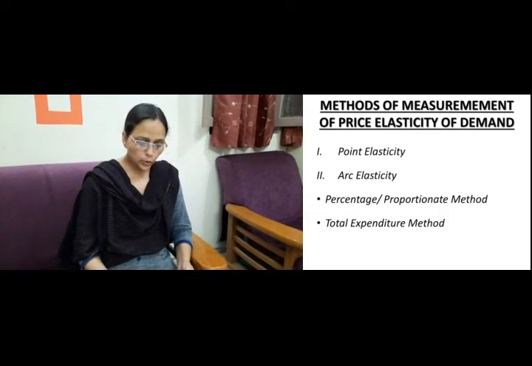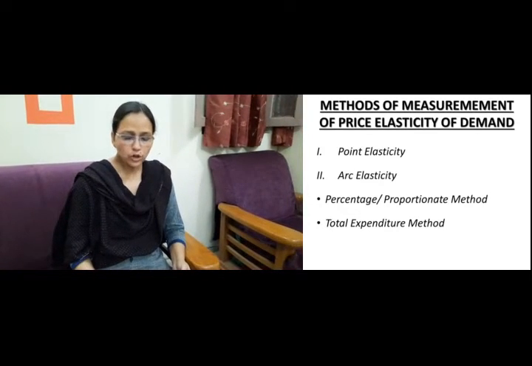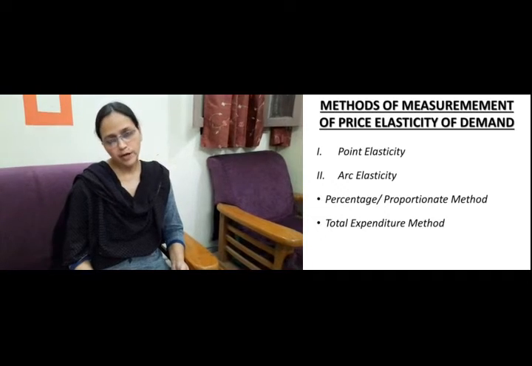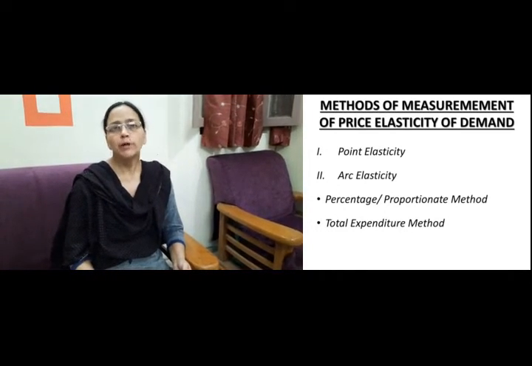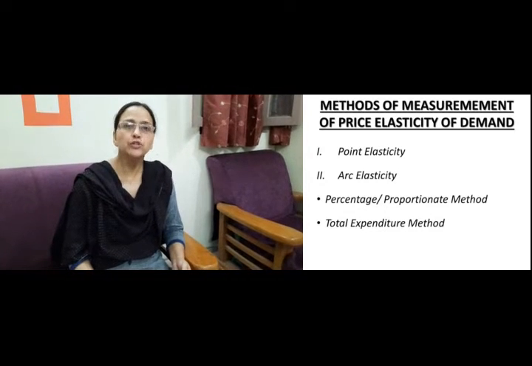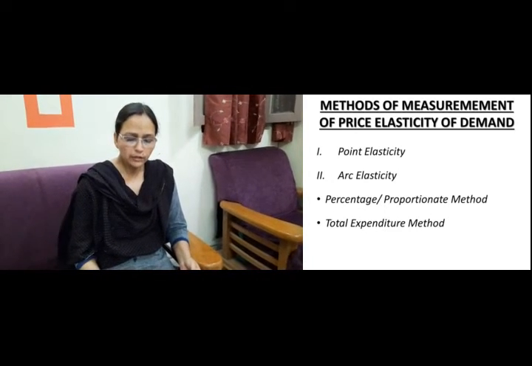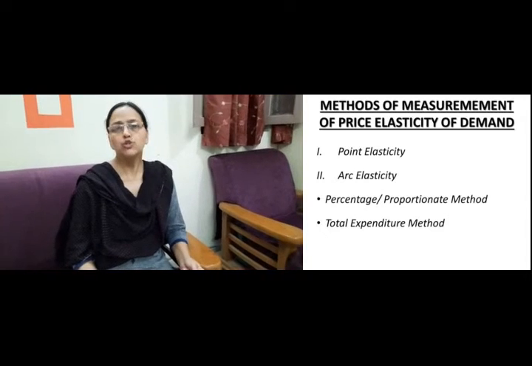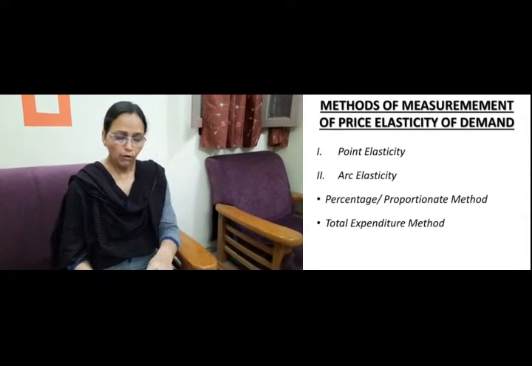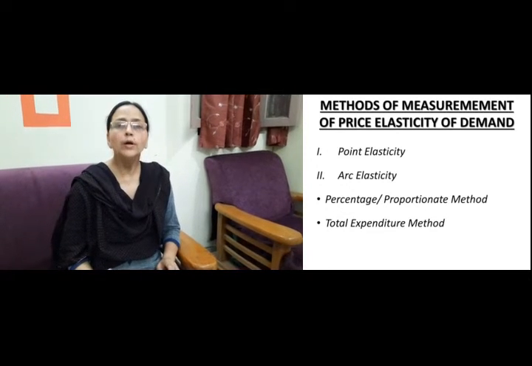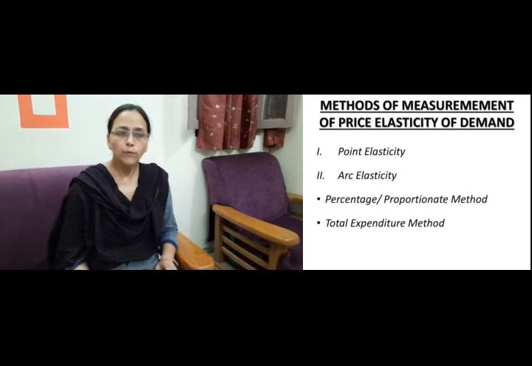Now we will continue with the things. The next topic is methods of measurement of price elasticity of demand. The first method of measuring price elasticity of demand is point method. The point method says when price elasticity of demand is measured at a particular point on a demand curve, it is called point elasticity. I hope you are getting the meaning.